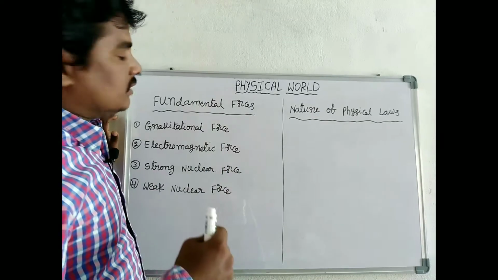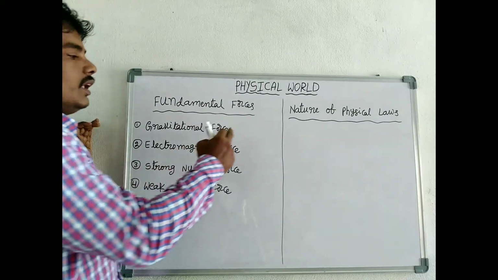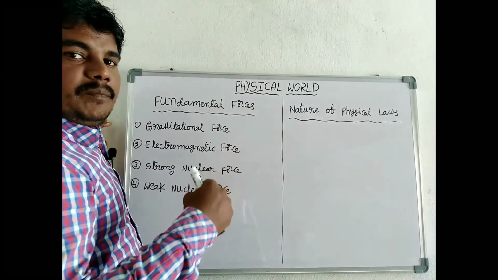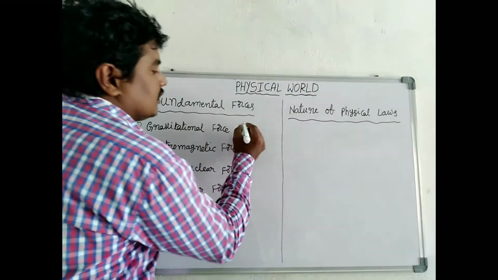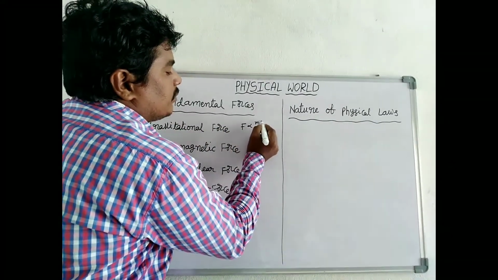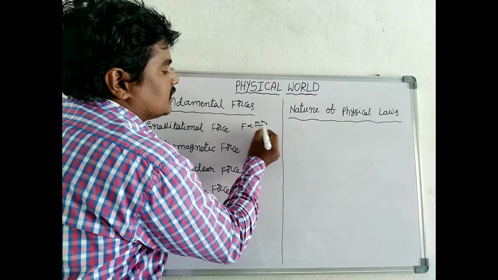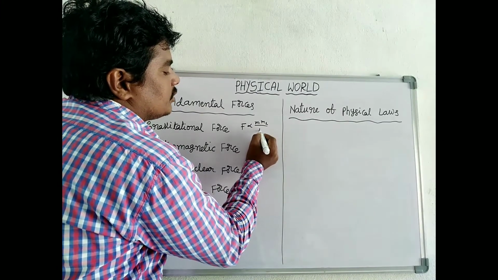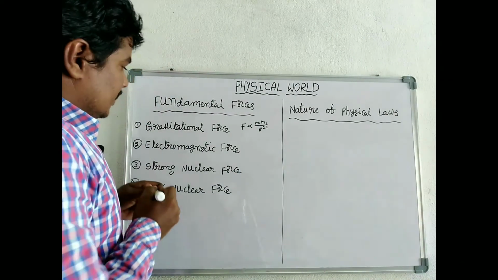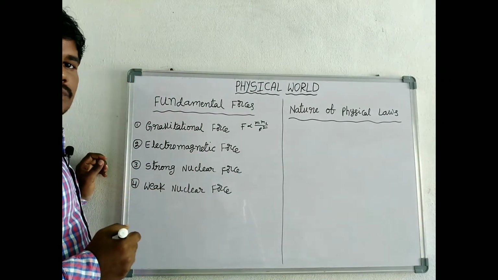We have learned this in our 9th class. Every body in the universe attracts other bodies with a force directly proportional to the product of the masses of the two bodies and inversely proportional to the square of the distance between them. This is called gravitational force.